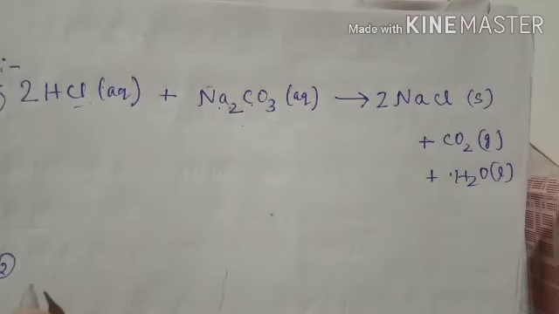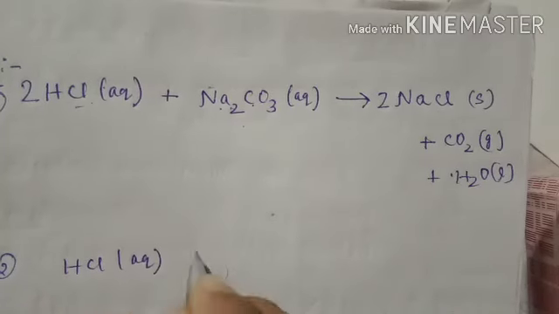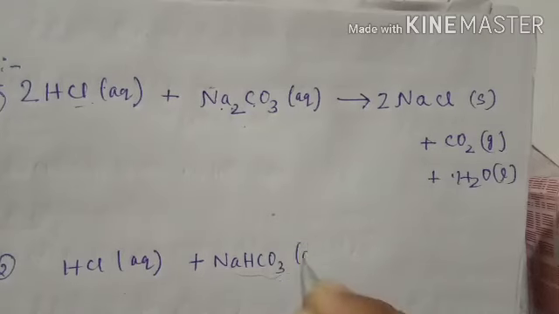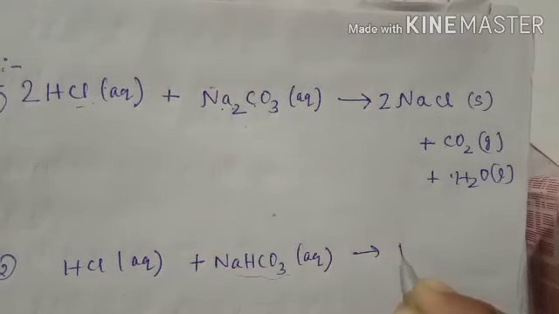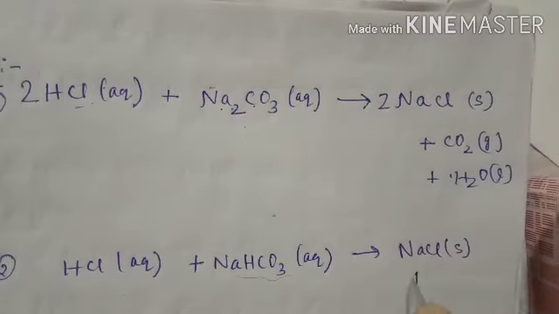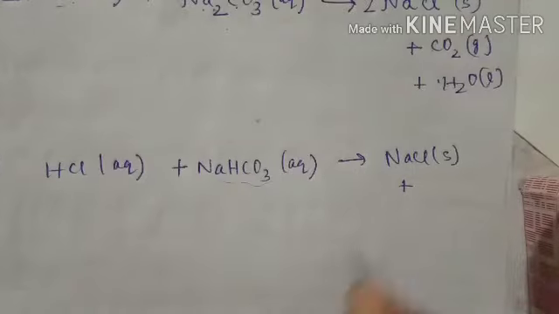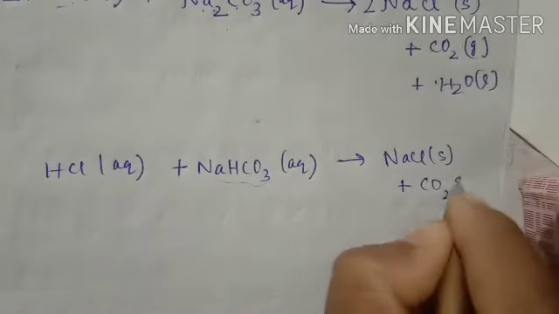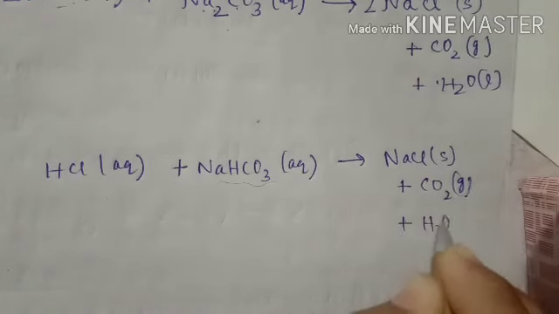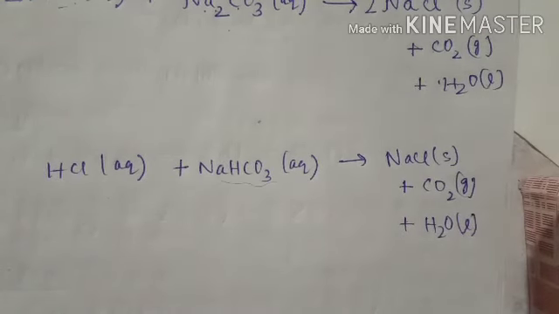Example 2: when hydrochloric acid in aqueous form reacts with sodium hydrogen carbonate in aqueous form, they will again form a salt. The same salt will be formed, sodium chloride, plus carbon dioxide gas plus liquid water. You have to balance it.